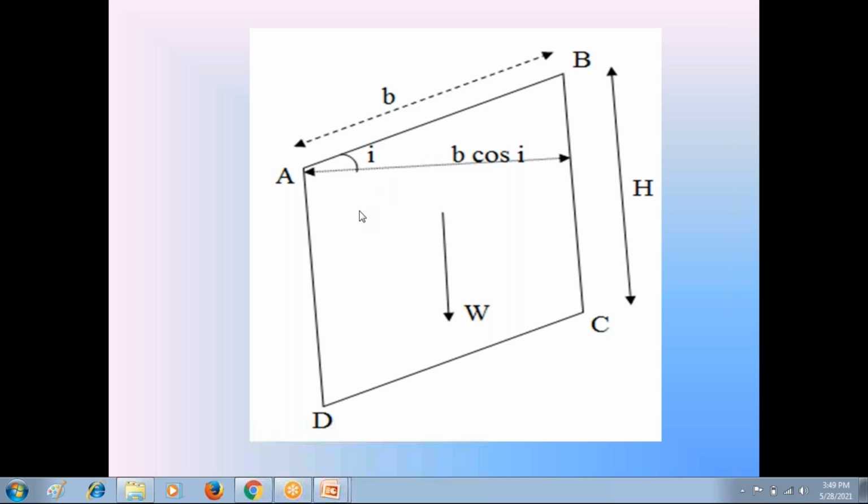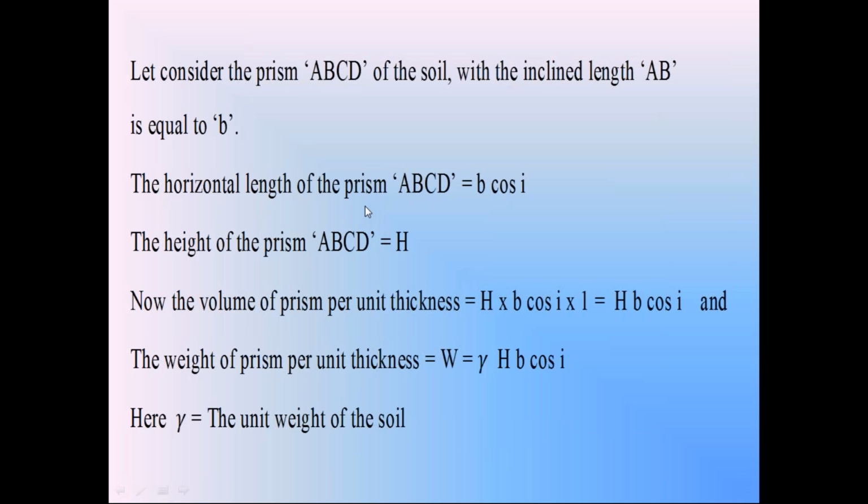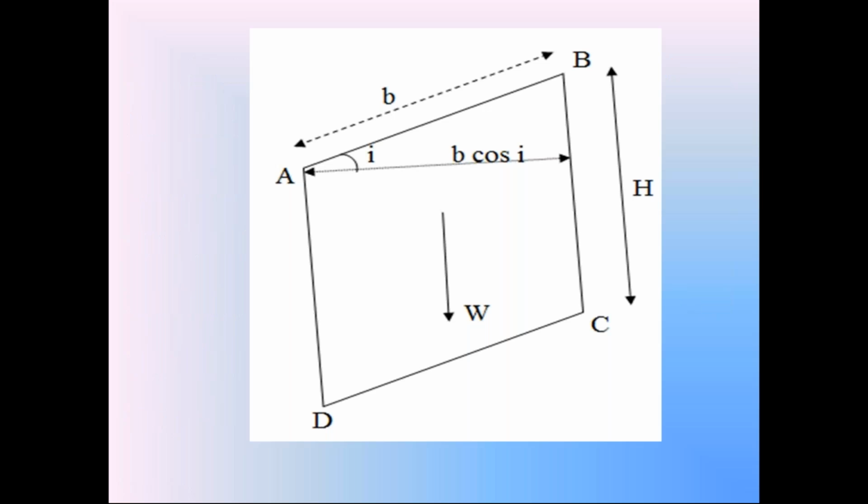Here the horizontal length of the soil prism ABCD is equal to B cos I, the height is H. Consider the length of the soil prism along the z-axis, in this particular direction, as unit length.